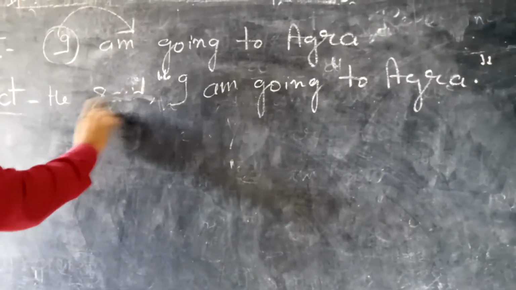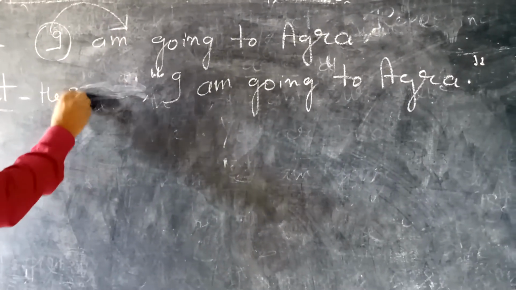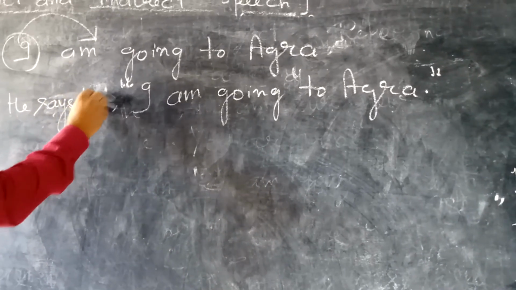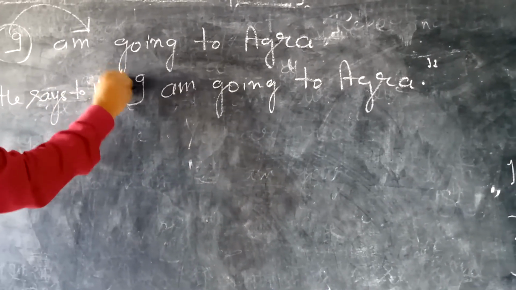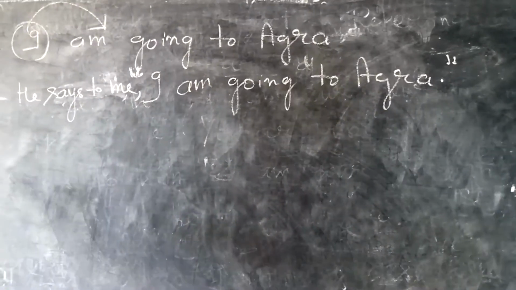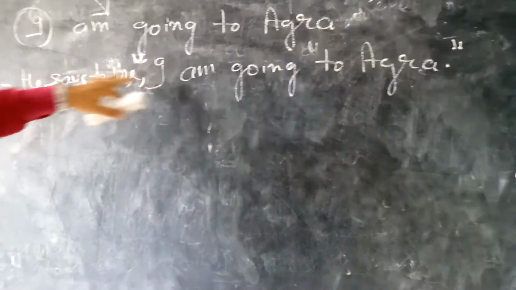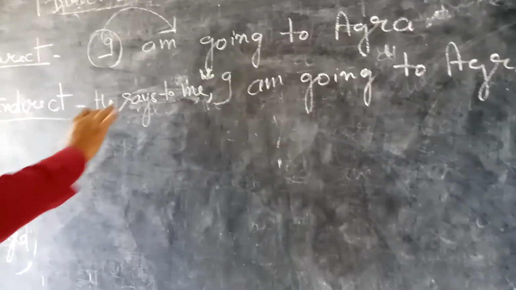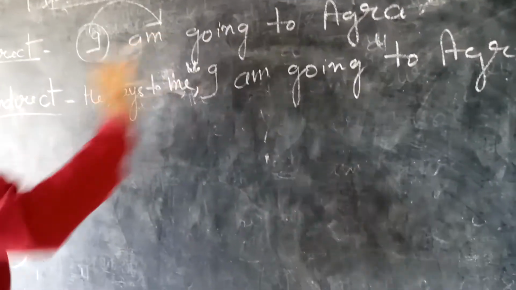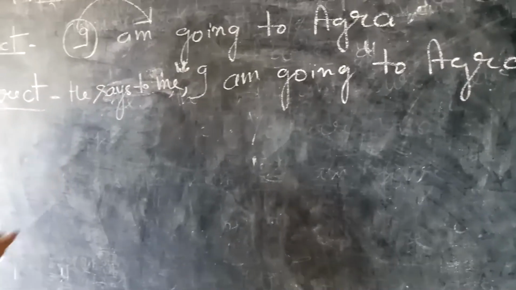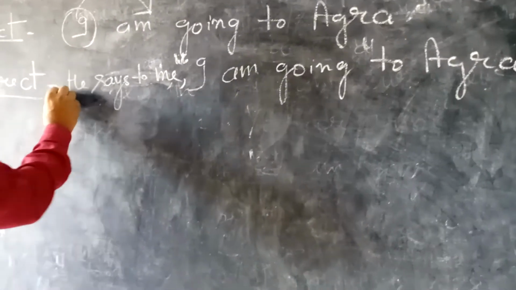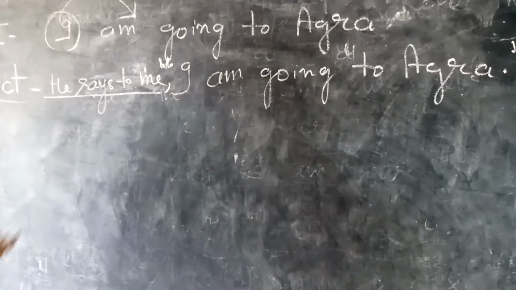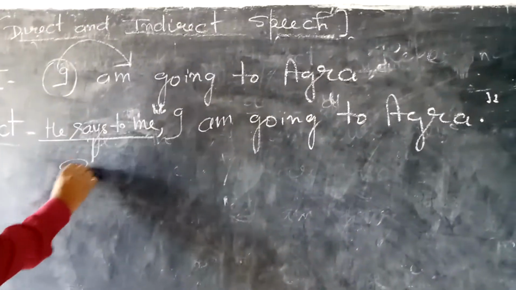If I write some object also here, suppose he says to me, comma, inverted comma. Now I will let you know the parts of the sentences given in direct or indirect narrations. Suppose this is a sentence which I need to change in indirect form. So from here to here, the part outside of inverted commas, this is the reporting verb.